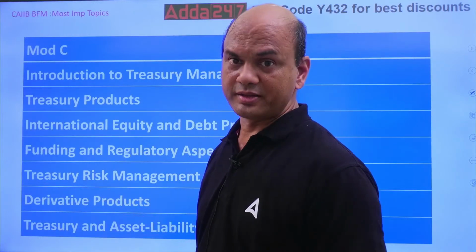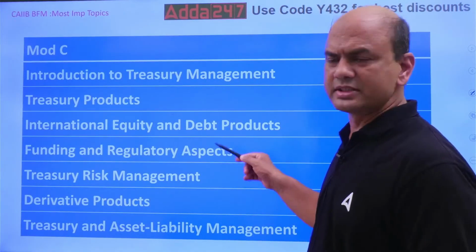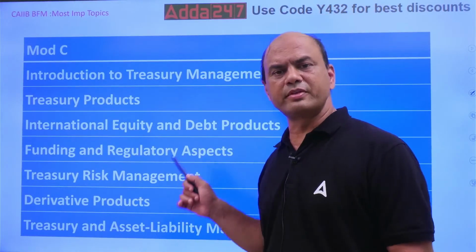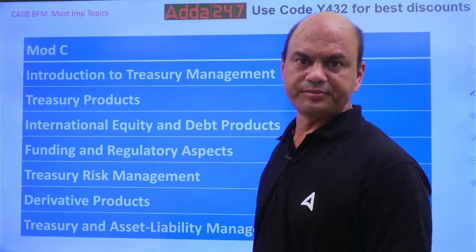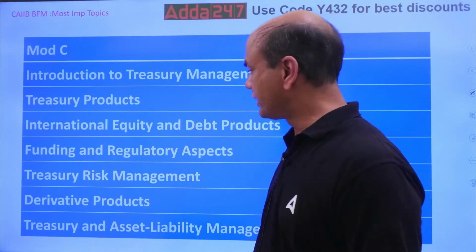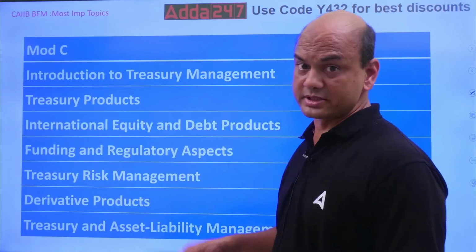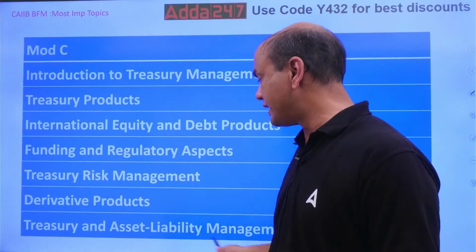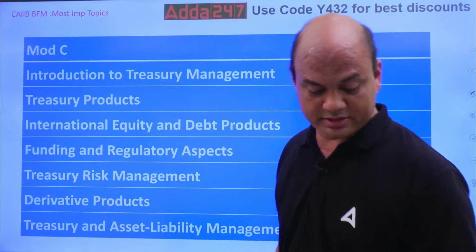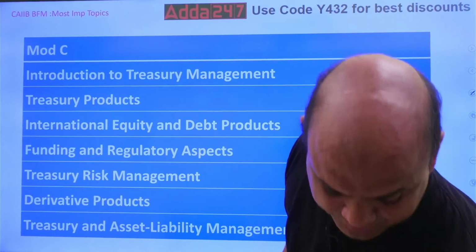120 minutes, right? Then funding and regulatory aspects, this is all theory. Funding and regulatory aspects, much of the paper will be on theory from module C and D. Numericals, what I told you, will be there. Okay? So derivative products, you should know all those derivative products, the basics of those. Treasury and ALM, the relationship. What are the various buckets? Buckets will be asked in exam. Kindly note. Okay, buckets will be asked.